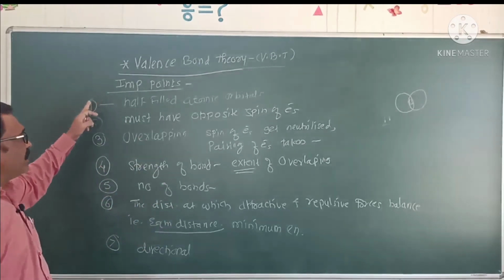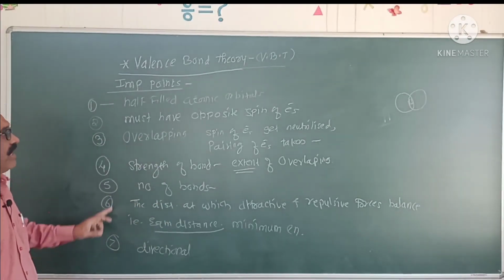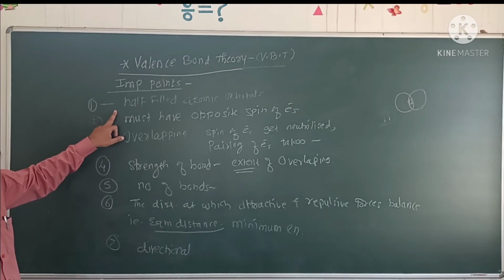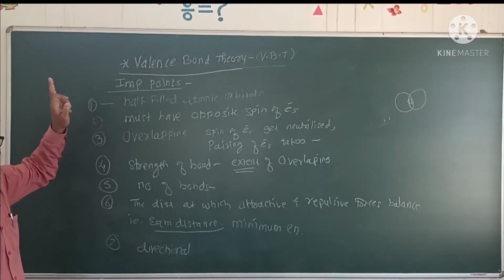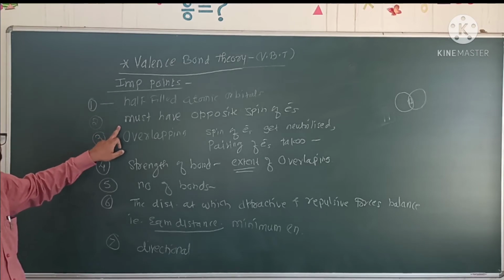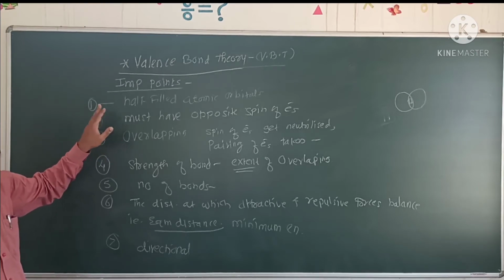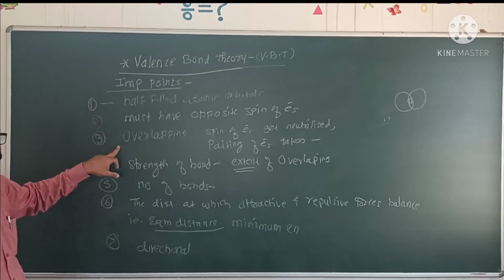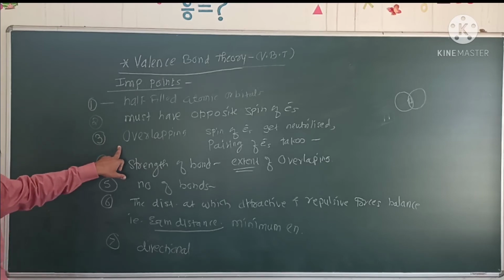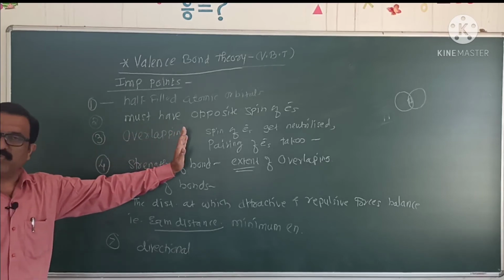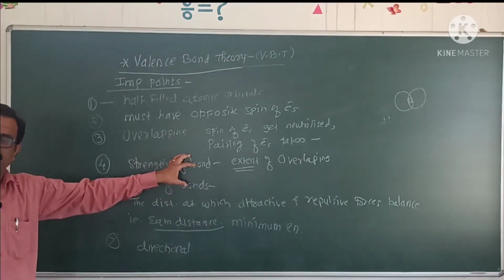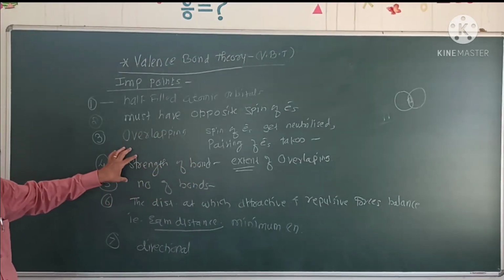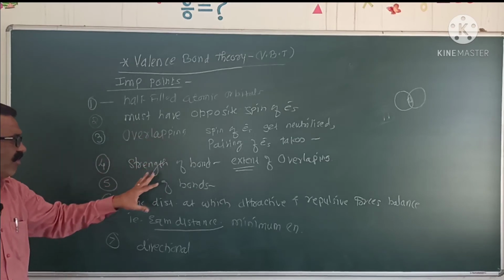These are the important points. The half-filled atomic orbital is essential for covalent bond formation. This half-filled atomic orbital must have opposite spin of electron. Overlapping neutralizes the spin and pairing of electrons takes place. The extent of overlapping decides the strength of the bond formed.